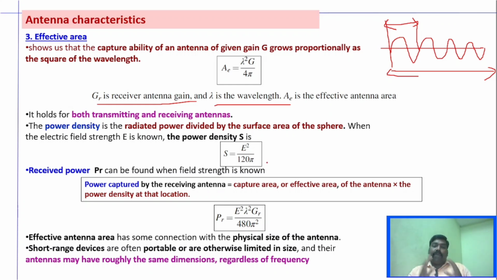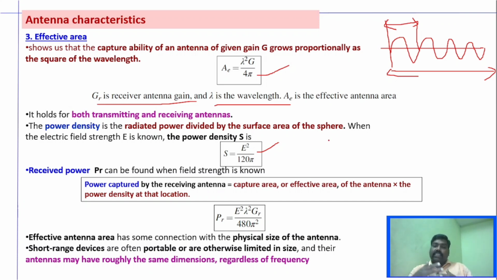And the received power of the antenna is the combination of both this effective area and the power density. If you calculate the received power, it is the combination of effective area and power density, which gives E squared lambda squared G_R divided by 480 pi squared. The effective antenna area has some connection with the physical size of the antenna.